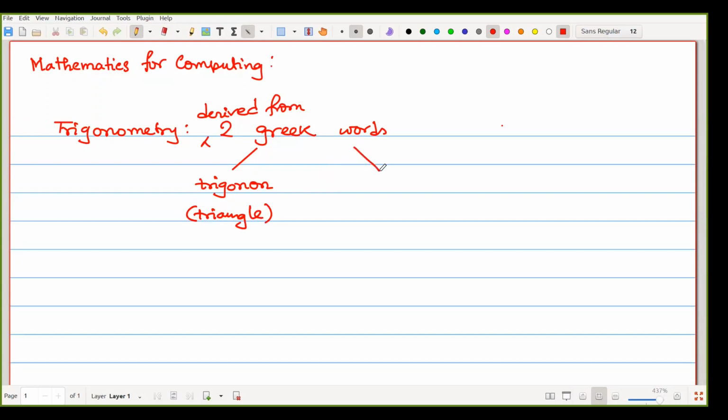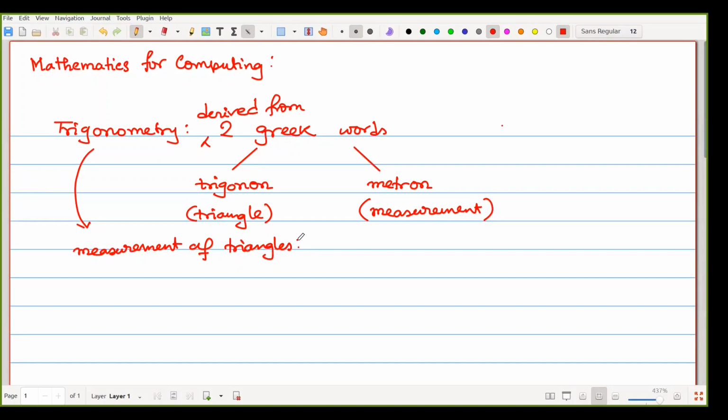And another word is known as metron, which in English means measurement. That means that trigonometry is the science which deals with the measurement of triangles. So we can say trigonometry is the science of measurement of triangles.